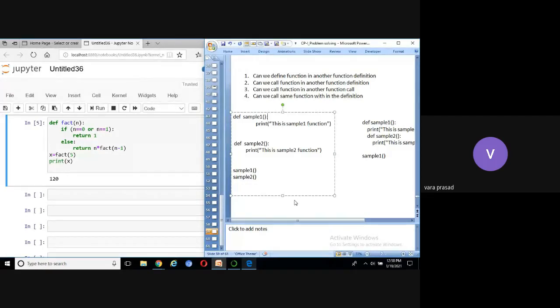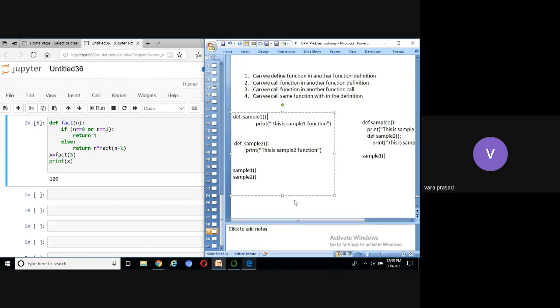Fourth one, define function with return statement. These are the 4 categories in user-defined functions: function without parameter, function with parameter, function without return statement, and function with return statement.